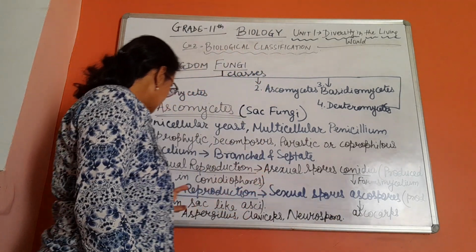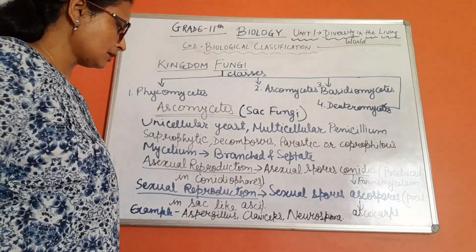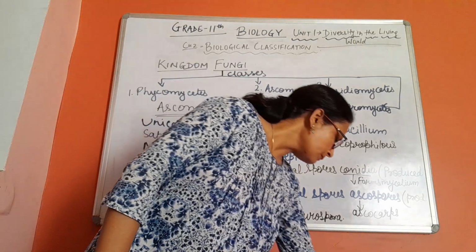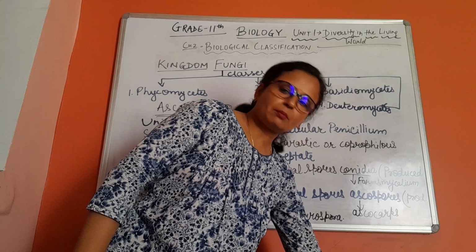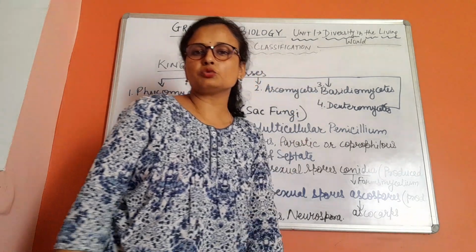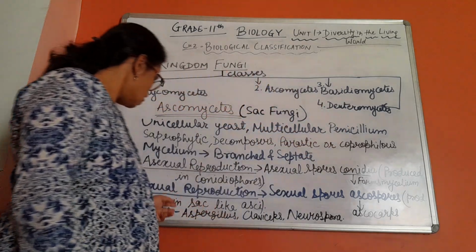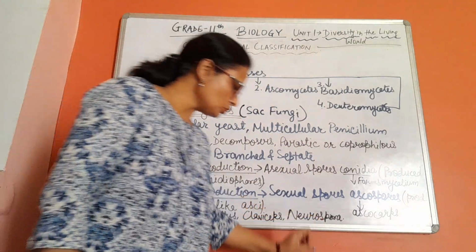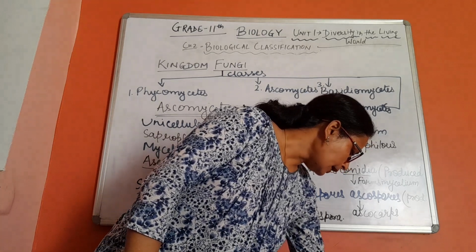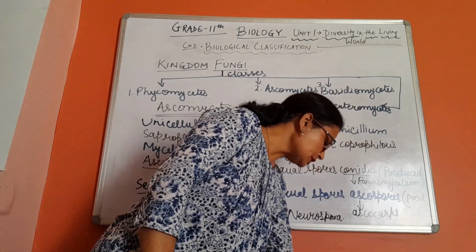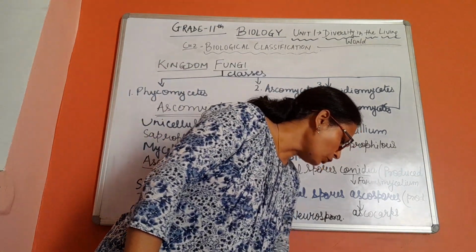Now the examples of such ascomycetes are Aspergillus, Claviceps and Neurospora, in which Neurospora is used in biochemical and genetic work. So many members of the ascomycetes are found, like morels and truffles.